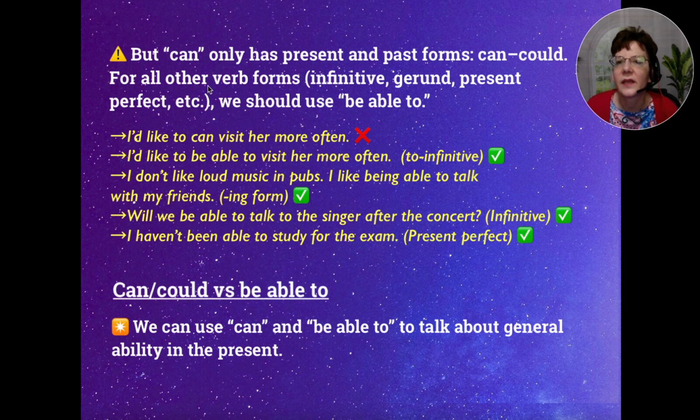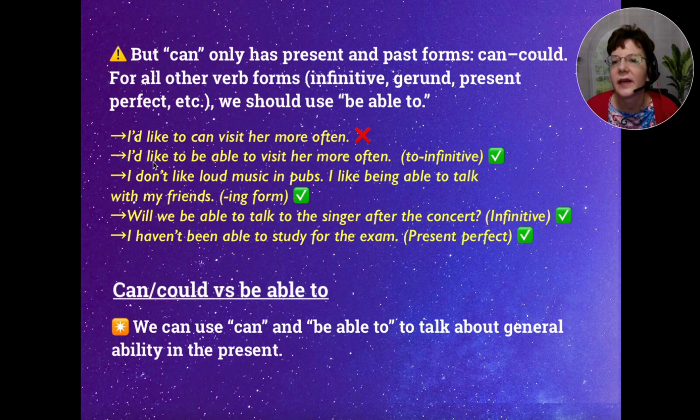Okay, note that can only has present and past forms. Can is present, could is past. For all other verb forms like infinitive, gerunds, present perfect, and so on, we should use be able to. So, for example, I'd like to can visit her more often. That doesn't look right.